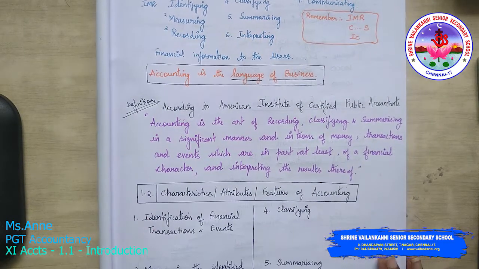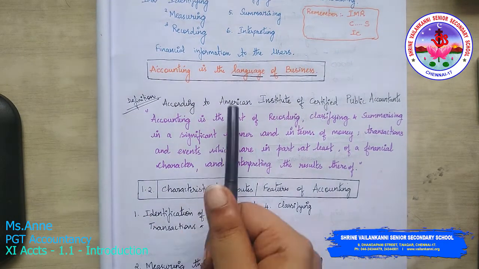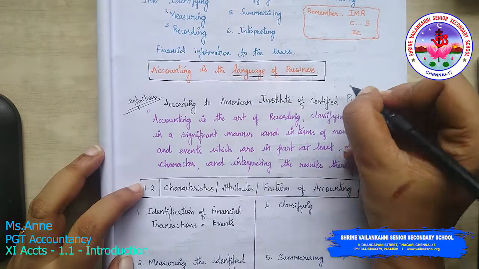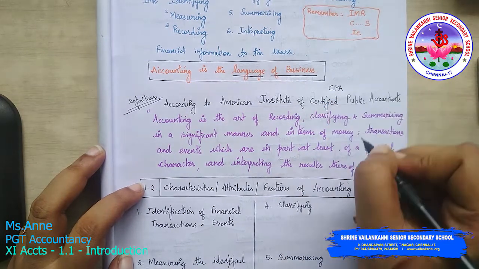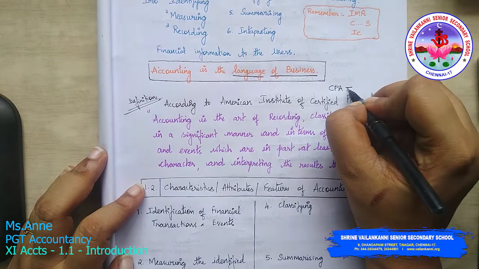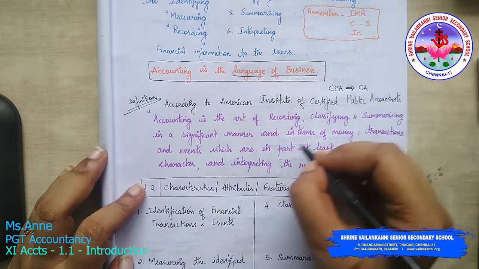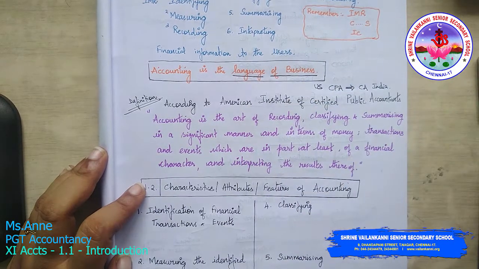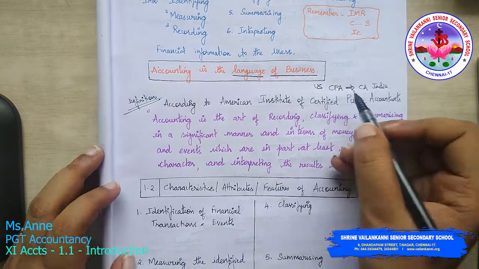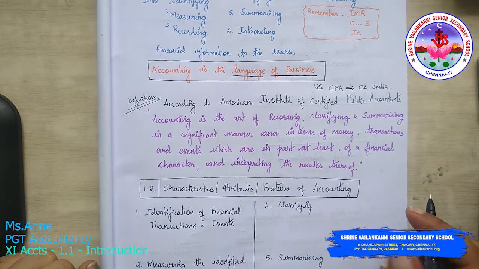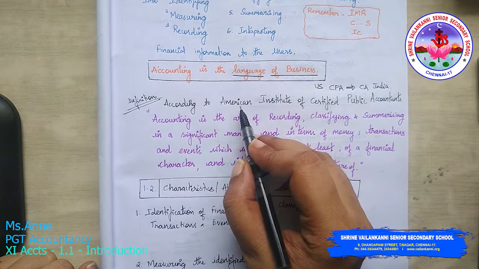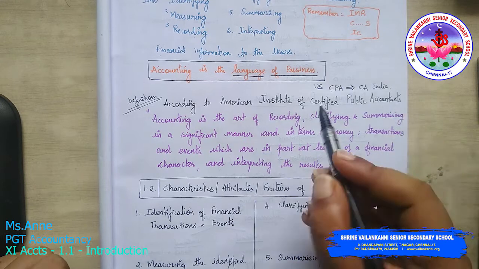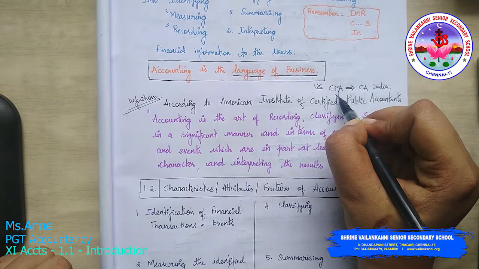Then you have the definition given by the American Institute of Certified Public Accountants. For your information, CPA is a degree that is equivalent to CA. CA is for India, CPA is for the US. If you learn CPA in the US, you will be called a chartered accountant there. According to the American Institute of Certified Public Accountants, this definition has been given by the CPA's organization.